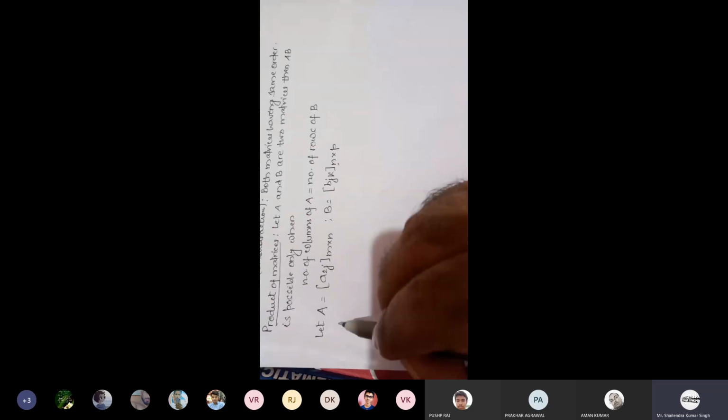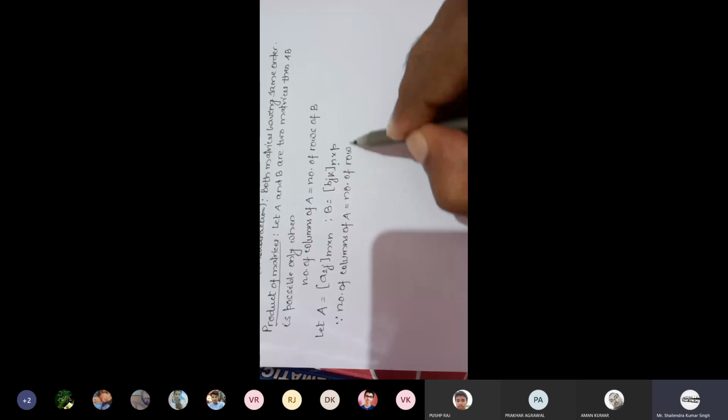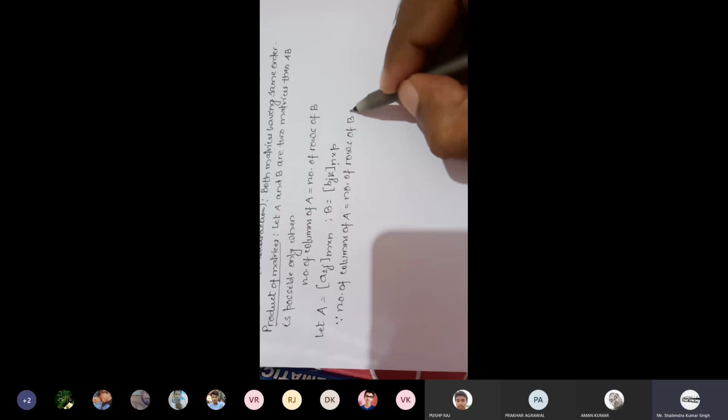So number of columns of matrix A is N and number of rows of matrix B is also N. So first write here, since number of columns of A is equals to number of rows of B. So A into B is possible. Means A into B exists or A into B is possible.